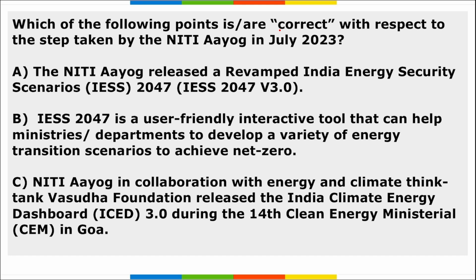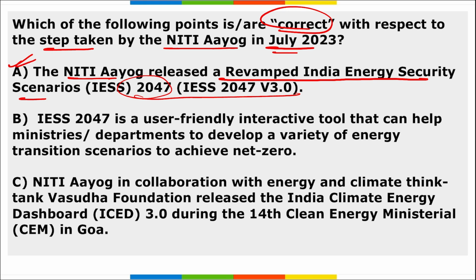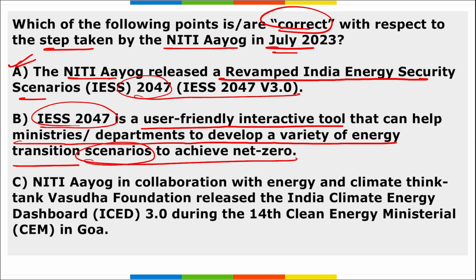Next is, which among the following are correct with respect to the steps taken by NITI Aayog in July? Among these, the NITI Aayog released a revamped India Energy Security Scenarios 2047 report. Option A is correct. Second, IESS 2047 is a user-friendly interactive tool that can help ministries and departments develop a variety of energy transition scenarios to achieve net zero. Option B is also correct.